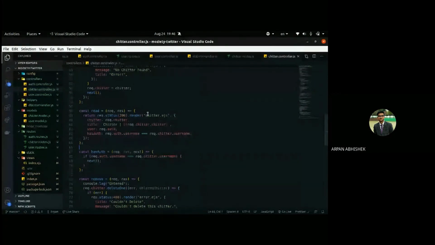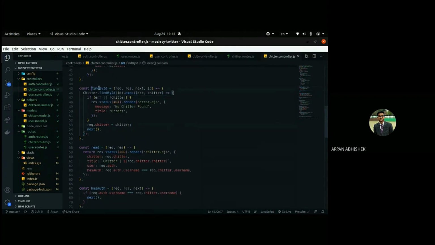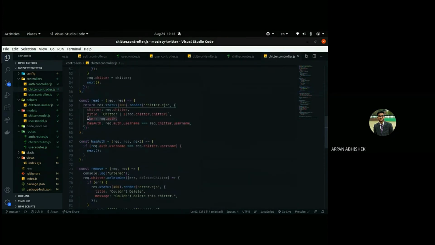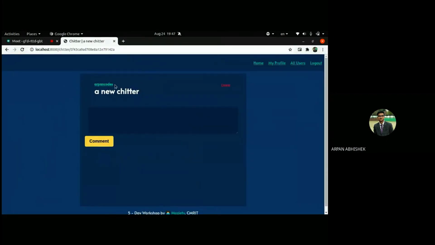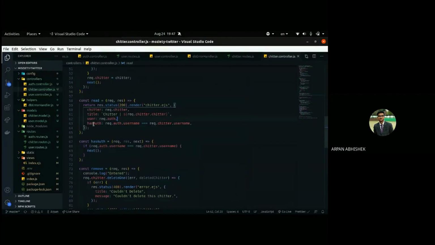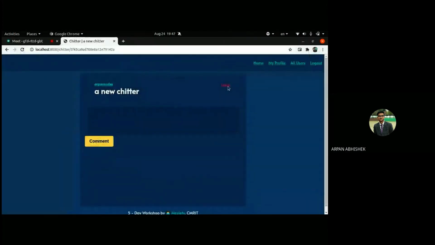Okay, so we'll render chitter.ejs, which we haven't created yet, and we'll just pass the chitter which we added to the request. This is the single chitter which we found by ID, and we will add a user object from where we are getting this username, and we'll pass in hasAuth so that we can render this delete button.